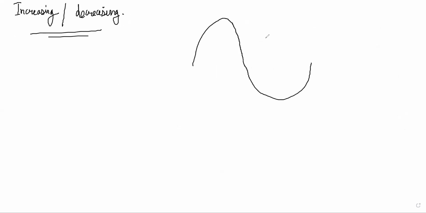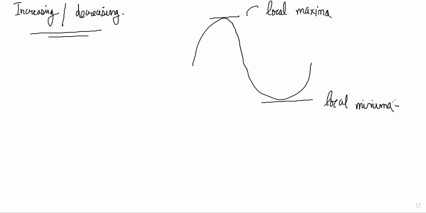Now, once you understand increasing and decreasing, it is very straightforward to think about how to find maxima or minima of any function. This is called a point of local maxima, and this is called a point of local minima. When we talk about maxima and minima, if we are not saying anything else, then we mean local maxima and local minima. By local, we mean that in that region, this is the maximum, and in that region, this is the minimum.